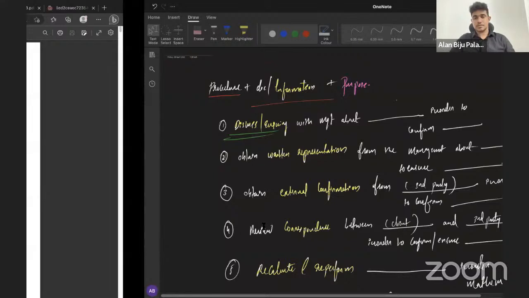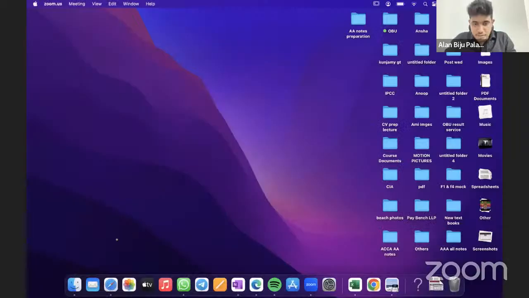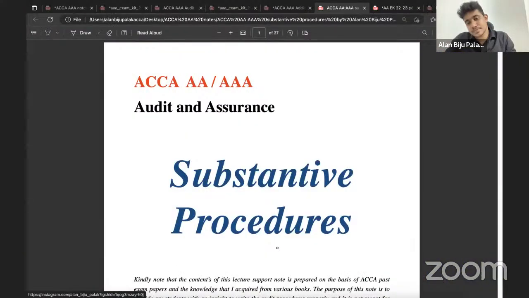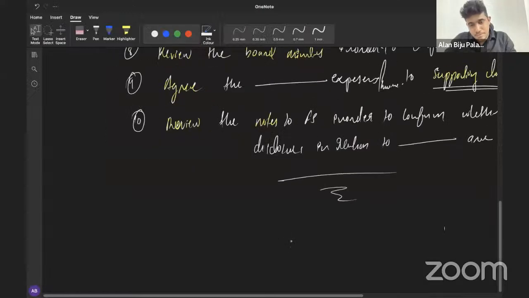So, which common areas does AA normally test? We used to have questions from the area of audit risk. Then we used to get questions from the area of internal controls. What other areas? Then reporting, substantive procedures.